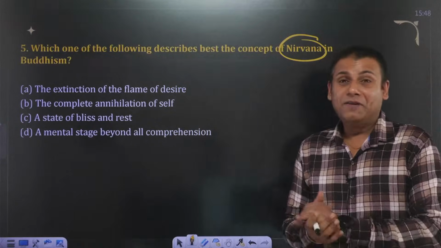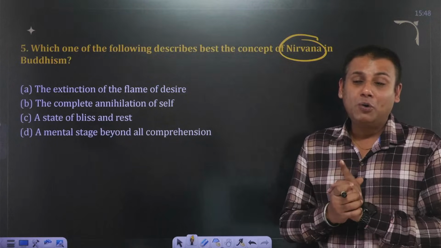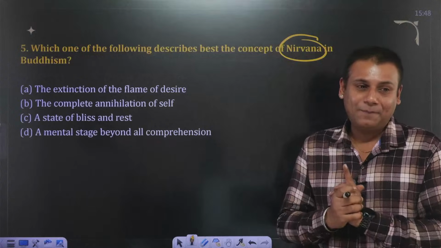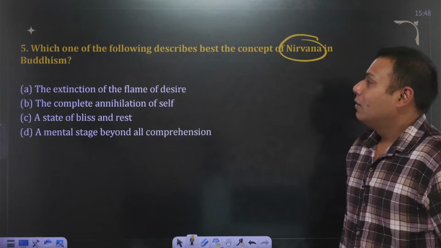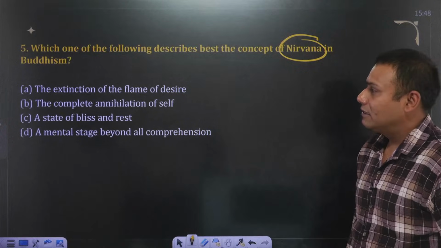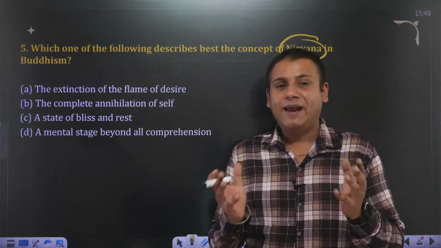Okay, next one. Which one of the following describes the best concept of nirvana in Buddhism? As I've told you previously, if you listen to the discussions properly, 100% you will be able to answer the forthcoming questions. Okay? So it is the extension of the flame of desire, the complete annihilation of self, a state of bliss and rest, and a mental stage beyond all the comprehensions.